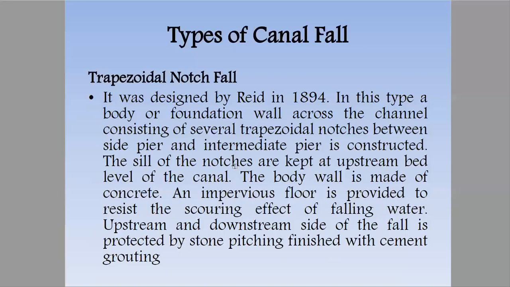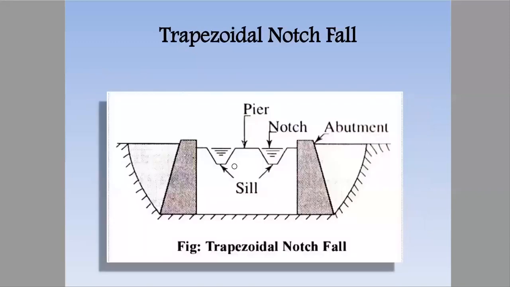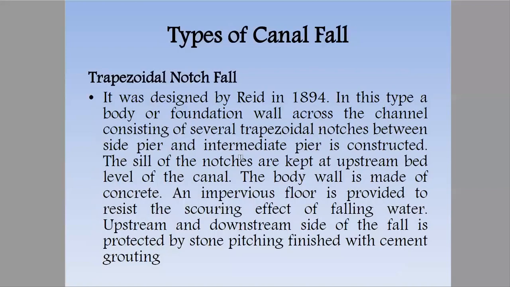Similarly, in the trapezoidal notch fall, there are several trapezoidal notches. You can see this is the trapezoidal notch, and this one is the pier.